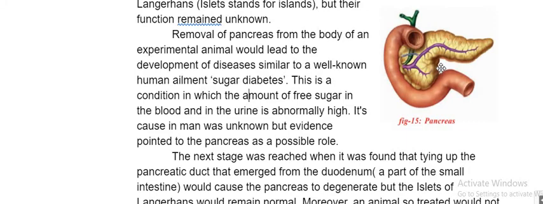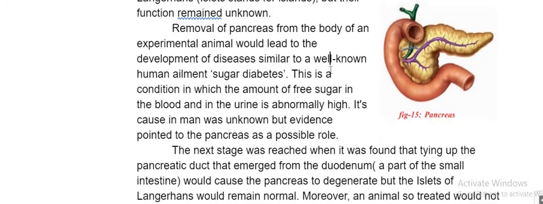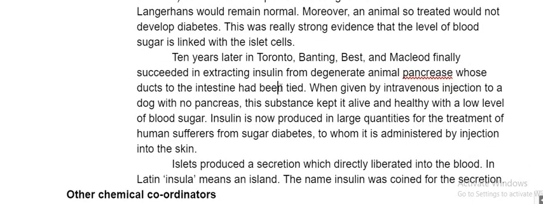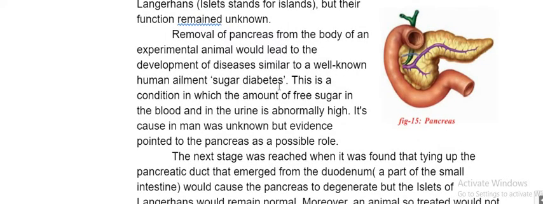And the third time, 3 experiments he did. First experiment, second experiment, third experiment. In the third experiment what he did, understanding? From one dog he removed the pancreas. From another dog, the pancreas was releasing some liquid, and that liquid he collected. Are you understanding? Yes, sir. That liquid he started giving as injection to the other dog which had no pancreas.